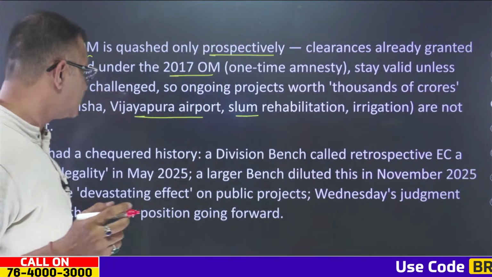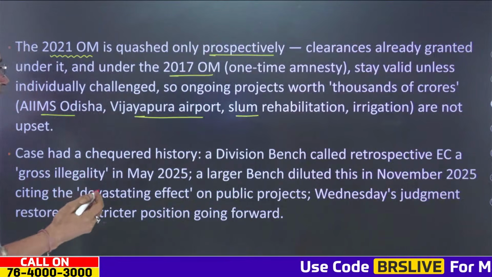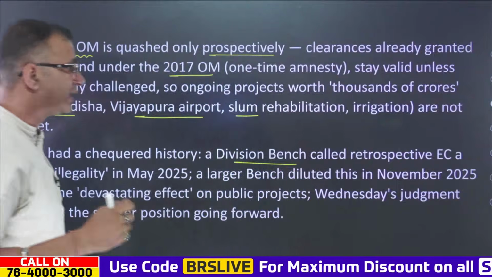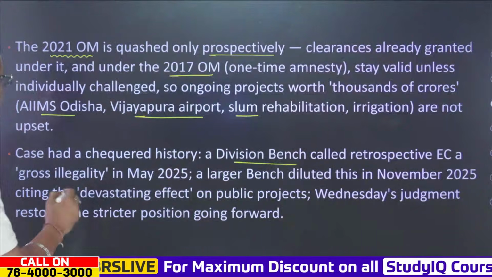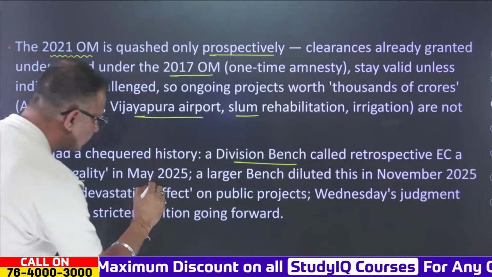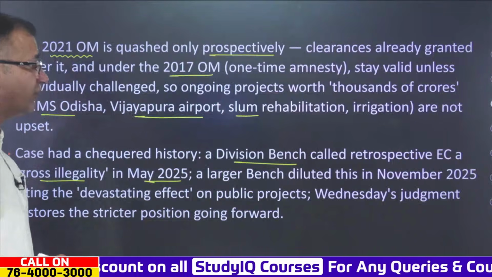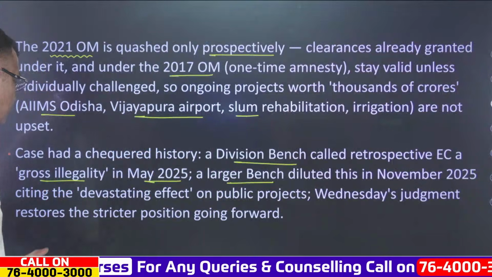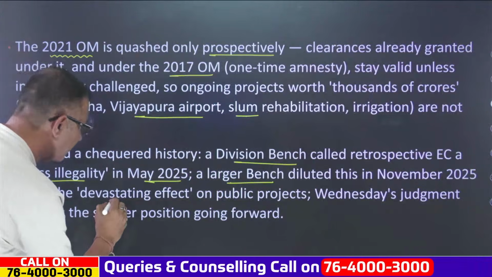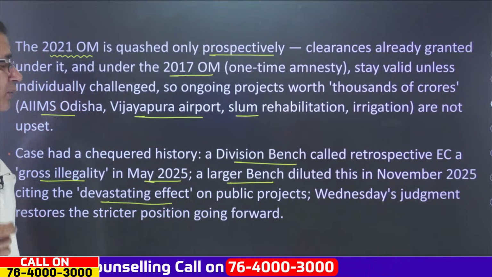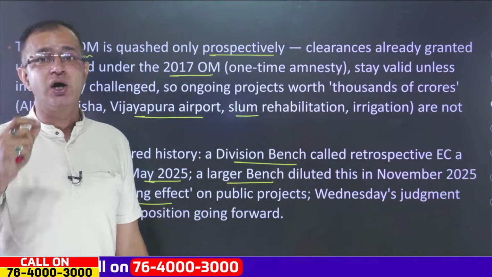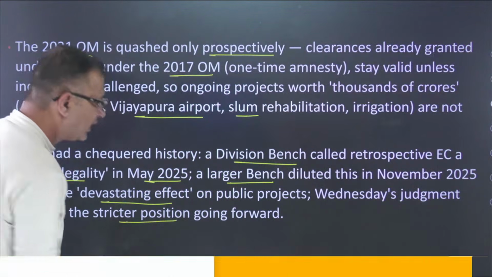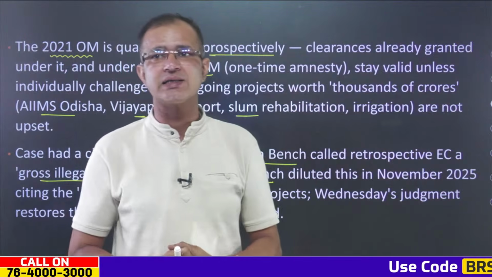This is also important because a division bench judgment in May 2025 called retrospective environmental clearances gross illegality, and a larger bench diluted this in November 2025, citing a devastating effect on public projects. Now the recent Supreme Court judgment restores the stricter position on environmental clearances going forward.